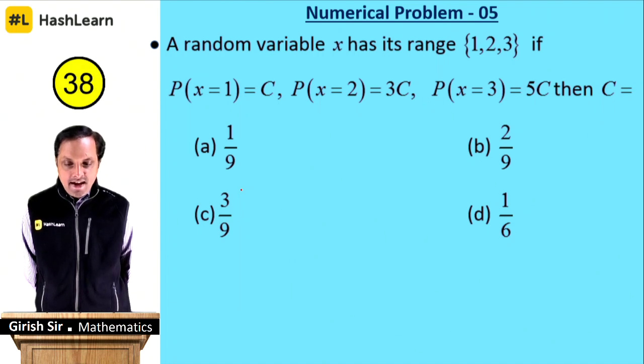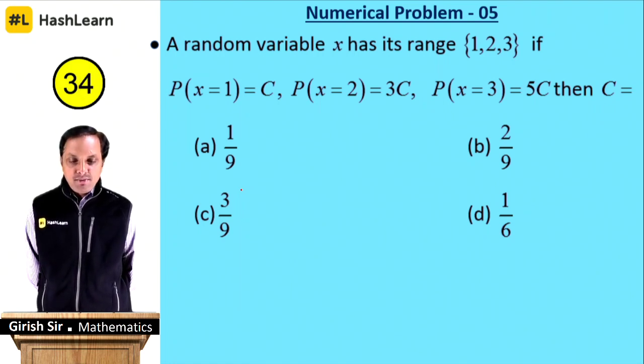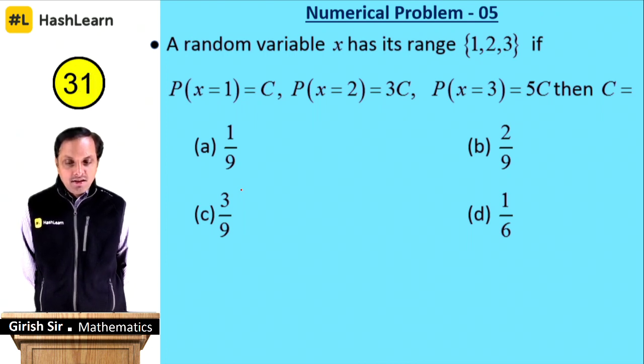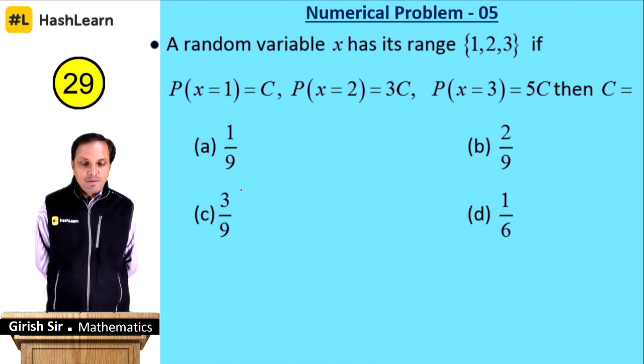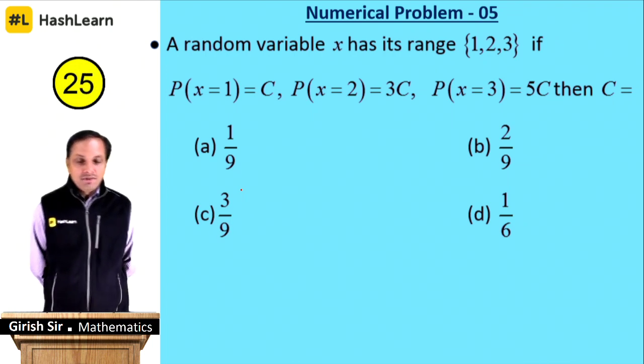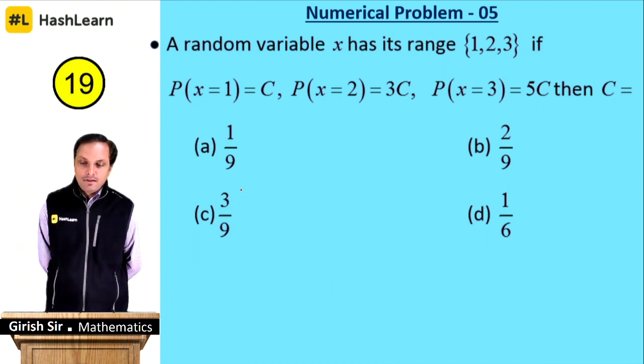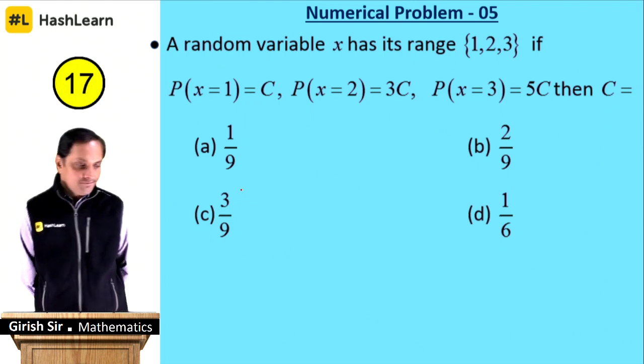A random variable has a range 1, 2 and 3, and the respective probabilities are given. When x is 1, probability is C, when x is 2, probability is 3C, when x is 3, probability is 5C. What is the value of C?